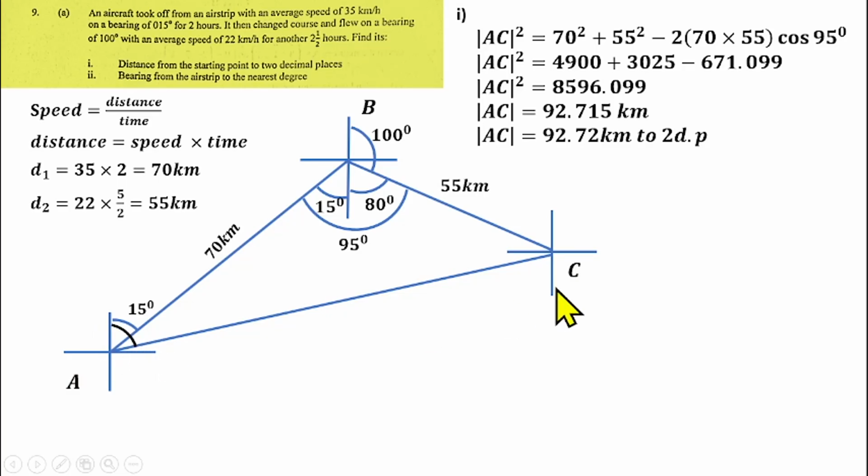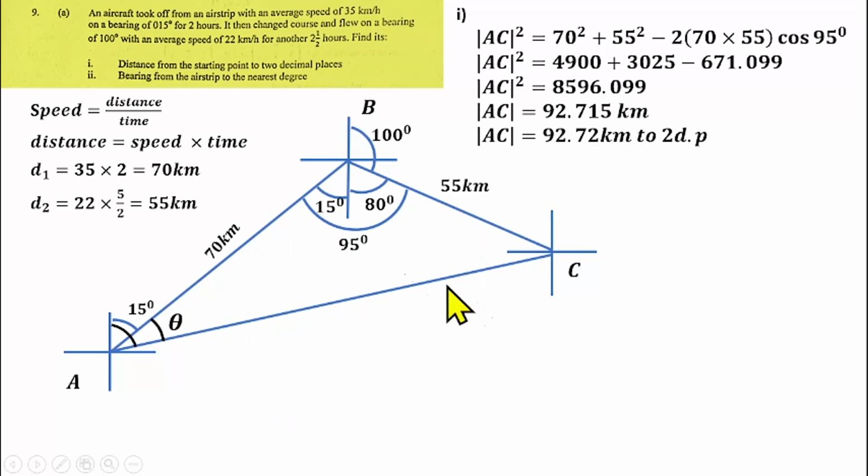So that's the bearing of C from A. We are looking for the angle from the north to this place, which we can get because we already know the angle here to be 15 degrees. So if you can find the remaining angle inside the triangle here, which we can label theta, you can find the angle here. Whatever we get here, we add it to 15. That will give us the bearing of the aeroplane from the airstrip. So the question is, how can we find theta here? We can use the sine rule.